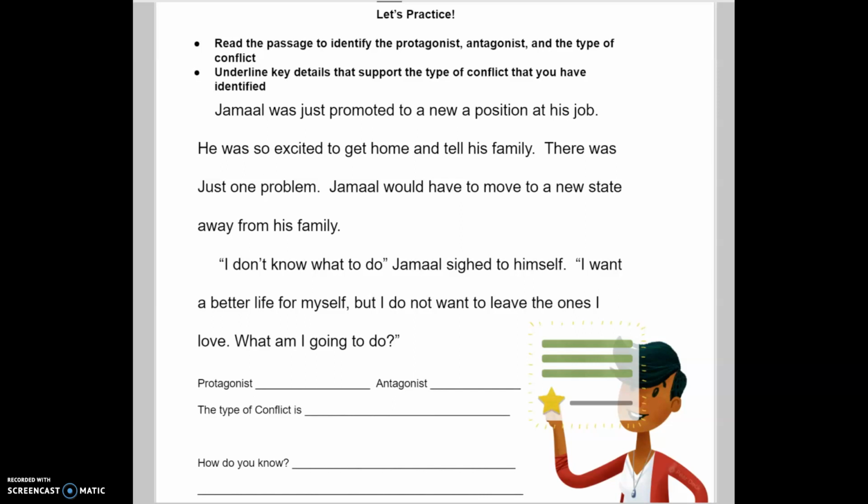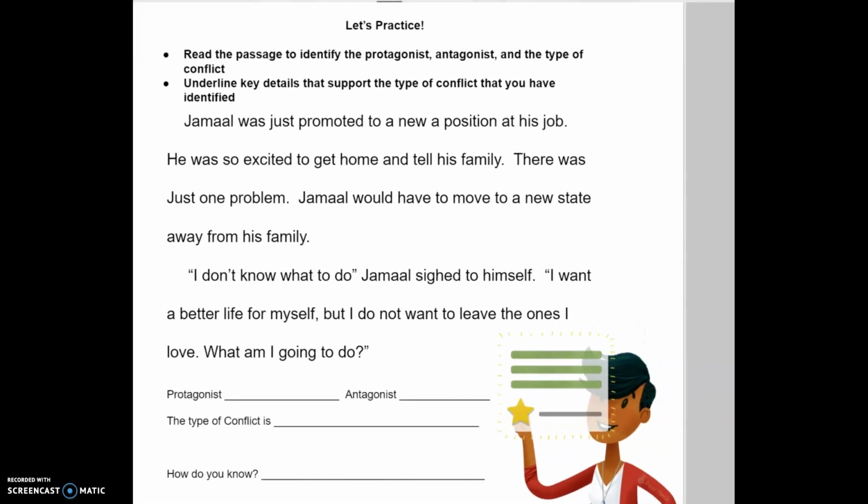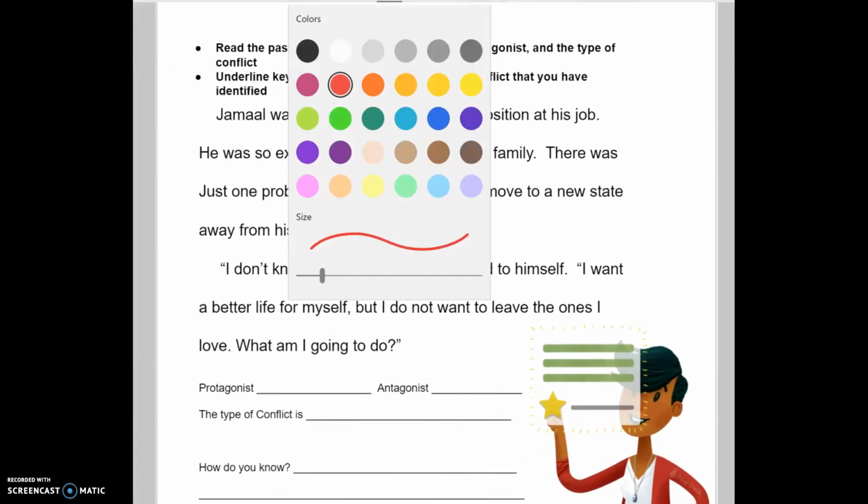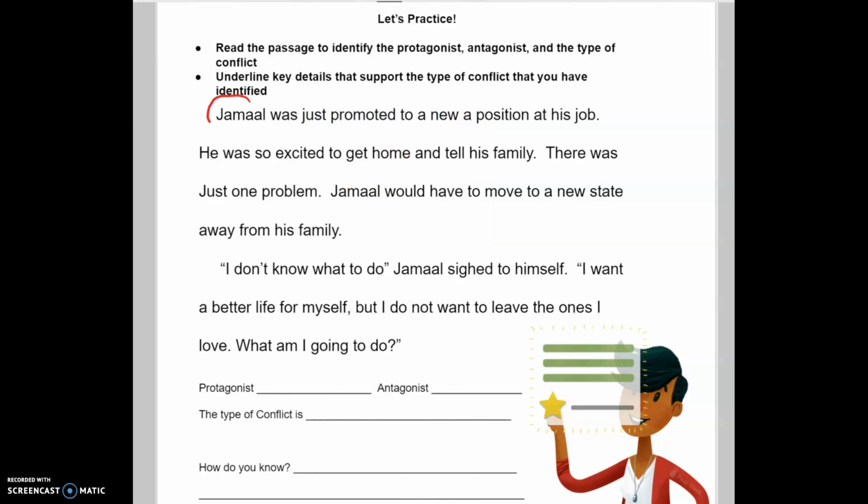Now we're going to go back into the story to identify the protagonist. Remember, the protagonist is the central character to the story that you just read. So the character we read about was Jamal. So I know Jamal was the central character because this is what the story, whose life it was about.